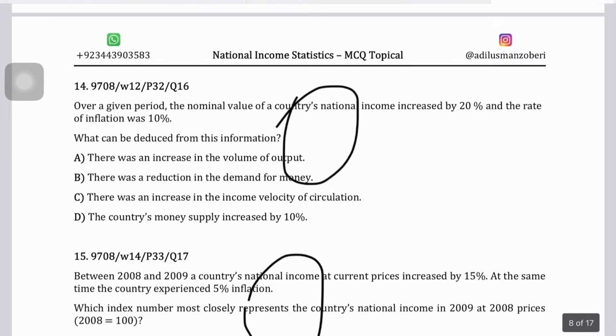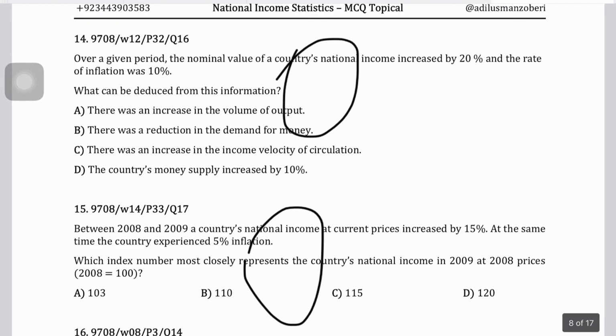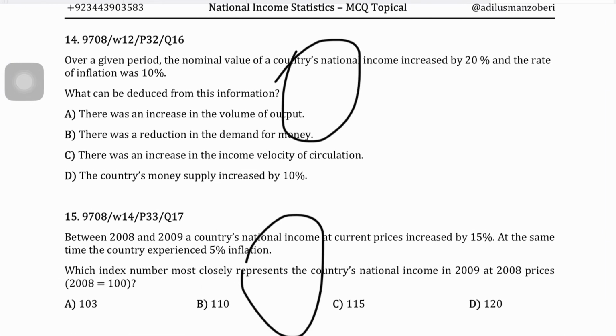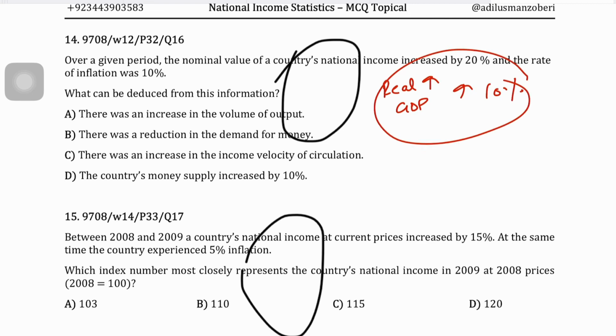Let's move on to the next question. It says, question 14, over a given period, the nominal value of a country's national income increased by 20%, and the rate of inflation was 10%. So if your nominal income is increasing by 20%, but the rate of inflation is 10%, so your real GDP or real national income is going up by 10%, and a rise in your real GDP or real national income after adjusting for inflation represents the actual increase in output,